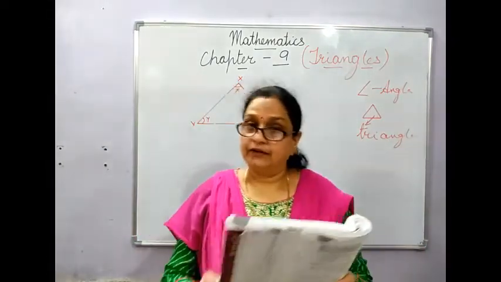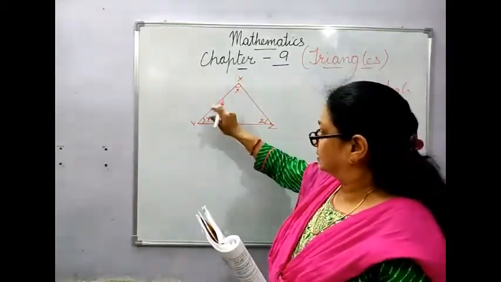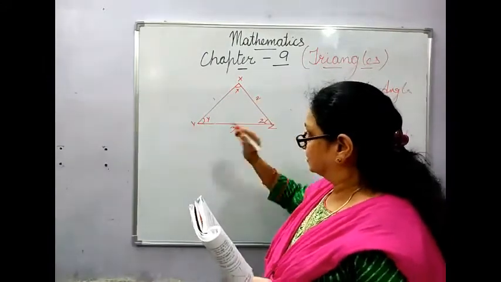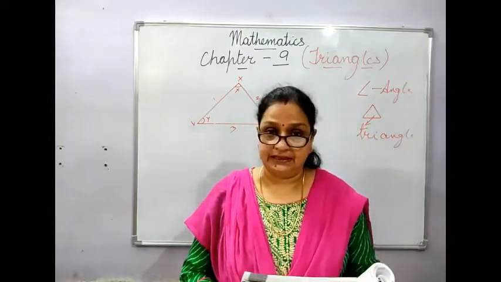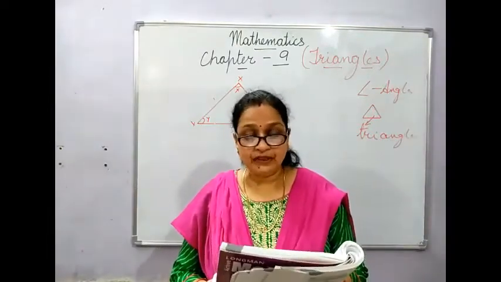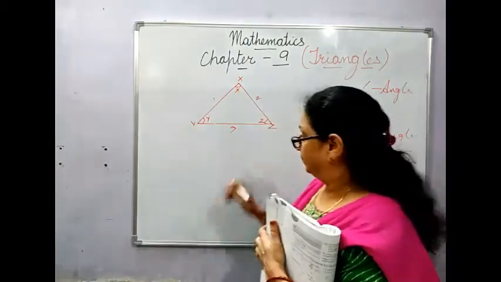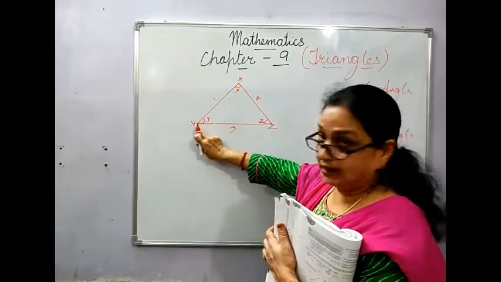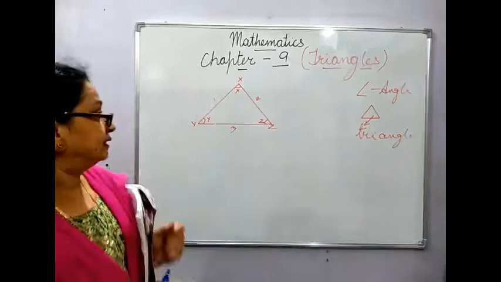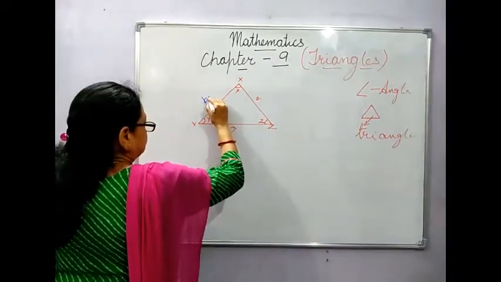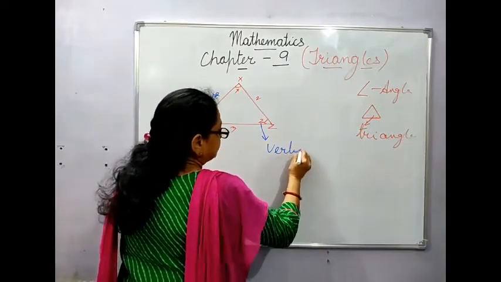Okay. Now, one of the very important things is about any side of the triangle. These are the three sides. This is the first side, this is the second side, this is the third side. Any side of the triangle can be considered as the base. The angle opposite to the base of the triangle is called the vertical angle. See, suppose I have taken this side XY as the base, then this angle Z will be called the vertical angle.